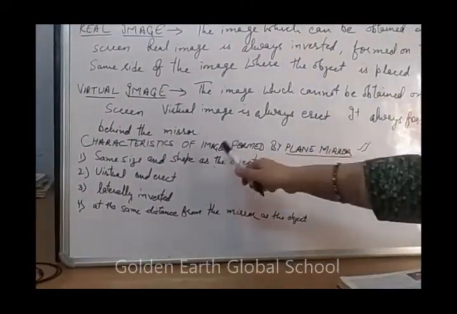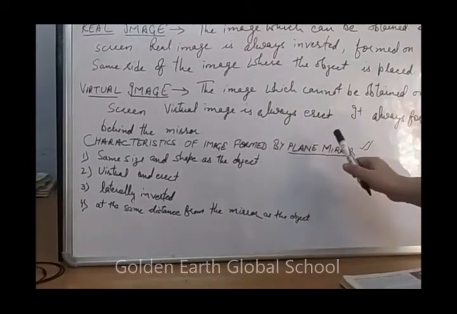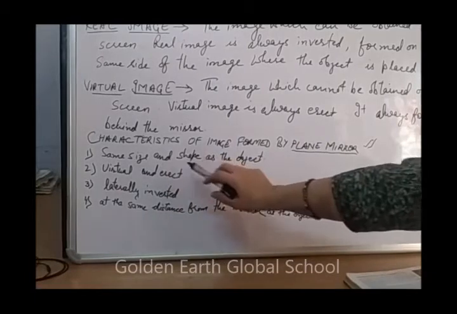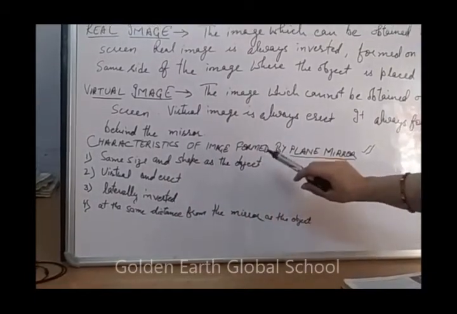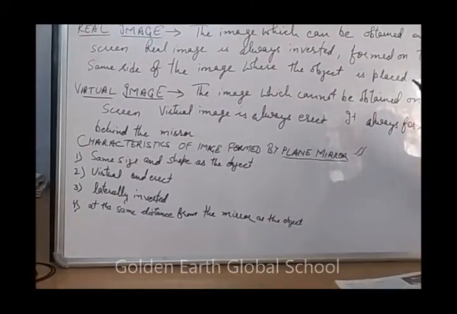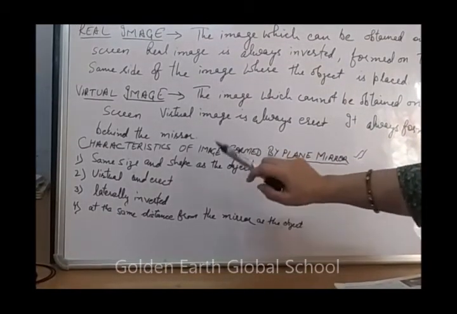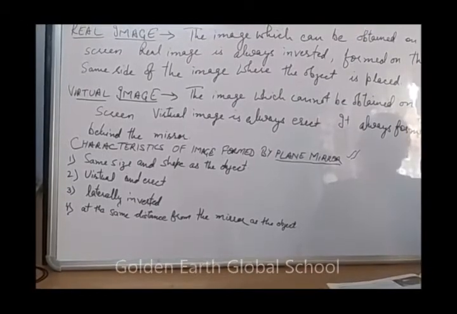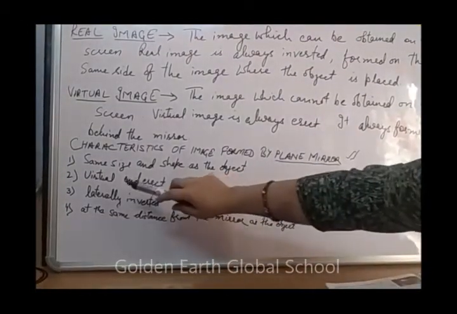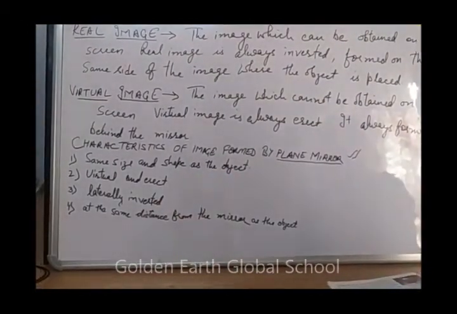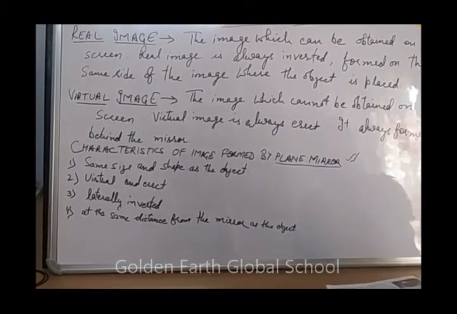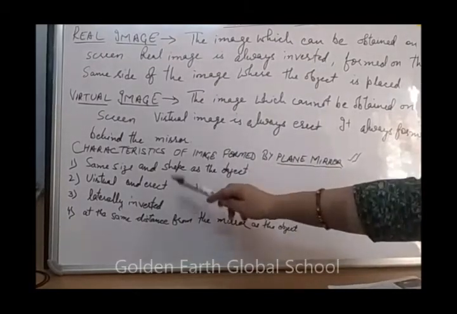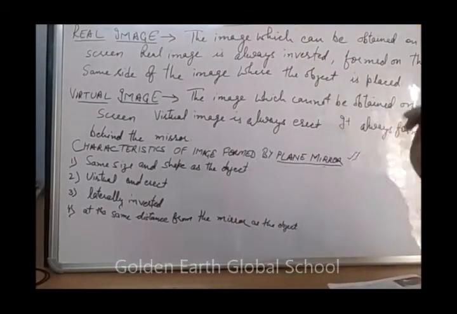So what are the characteristics of image formed by a plane mirror? The image has the same size and shape as the object. Next, it always forms a virtual and erect image, which cannot be obtained on a screen, and it is always erect.